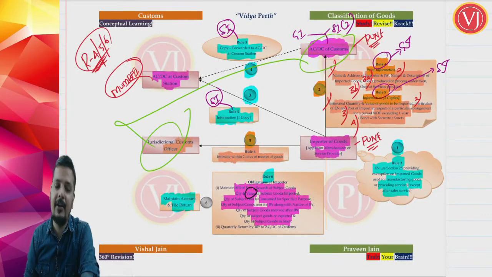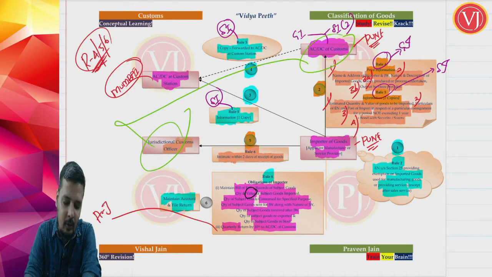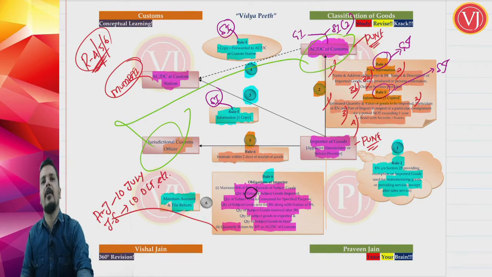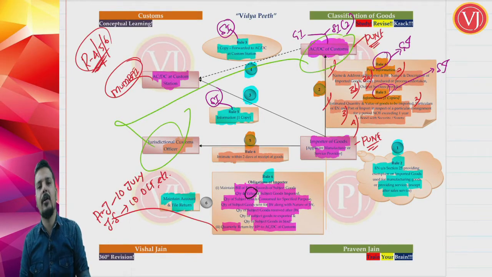In addition to it, all this information I will be filing in a quarterly return to my ACDC of Customs after the quarter is over, within 10 days. If you are talking about the April to June quarter, 10th of July. July to September quarter, 10th of October. October to December quarter, 10th of January. January to March quarter, 10th of April, and so on. So I have to maintain accounts of fabric bill of entry wise, plus I have to file a quarterly return by the 10th after the end of the quarter.